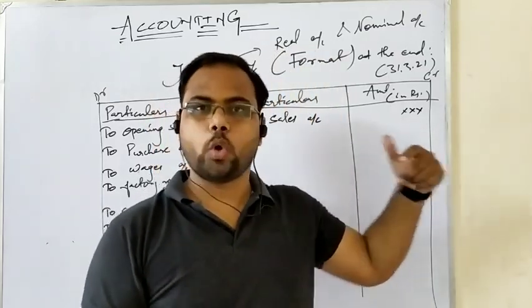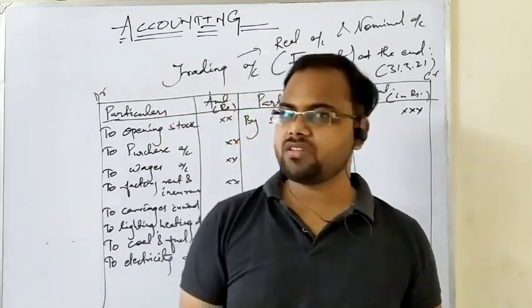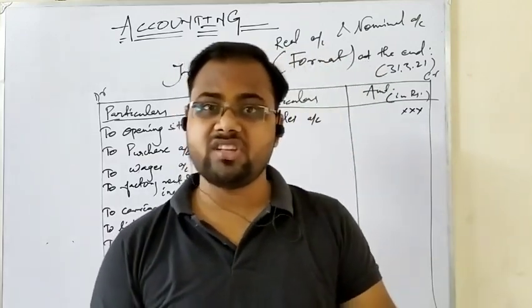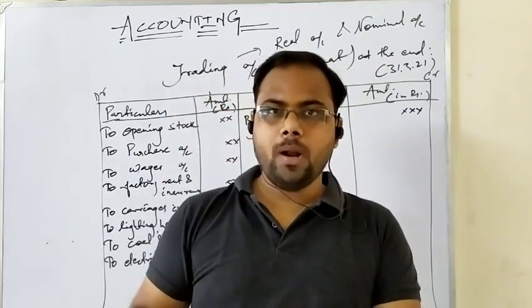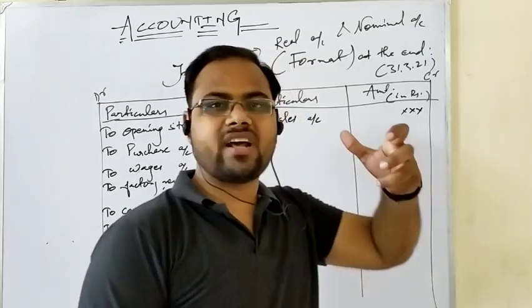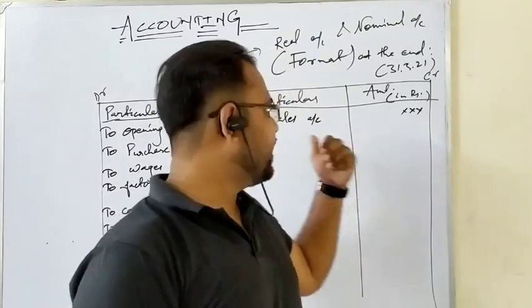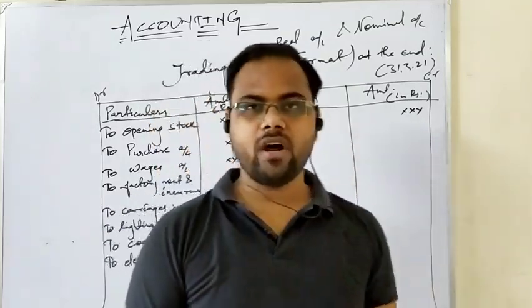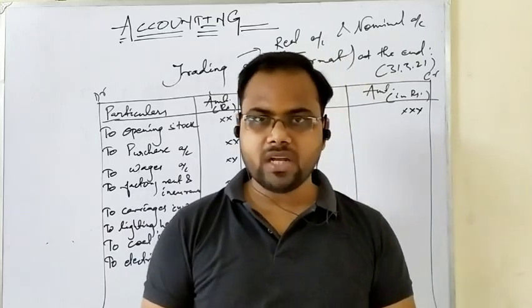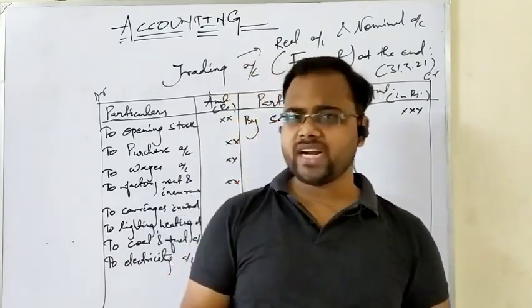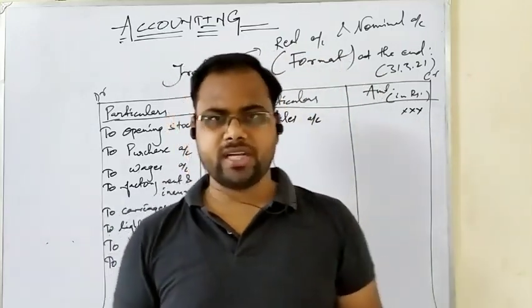So sales is the only direct income that exists in a business organization, and since sales is related to production or produced units, sales is a revenue directly related to the business. It is written on the credit side of the trading account. Okay, clear? So sales is the only direct income that exists in the business organization.